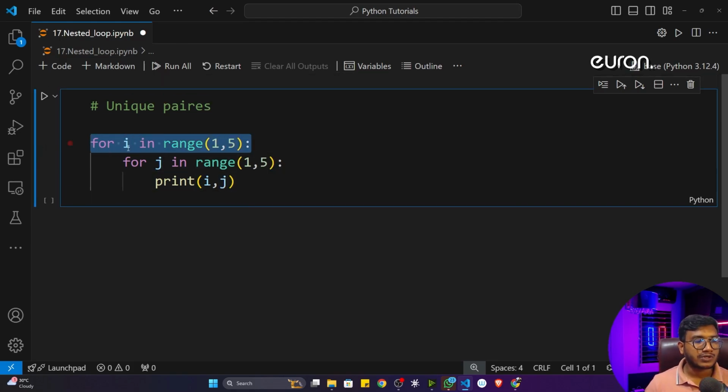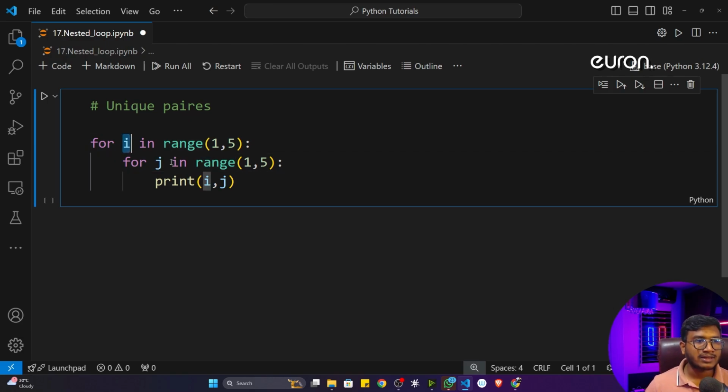See here what I have done. I have taken a for loop. Inside that I have taken another for loop, and the variable I'm taking in the first for loop is I, and inside another variable I'm taking, which is J. Whenever you are defining nested loops, you don't need to take the same variable. It is recommended. If you're taking the same variable, it will create an issue. So always try to take a different variable name.